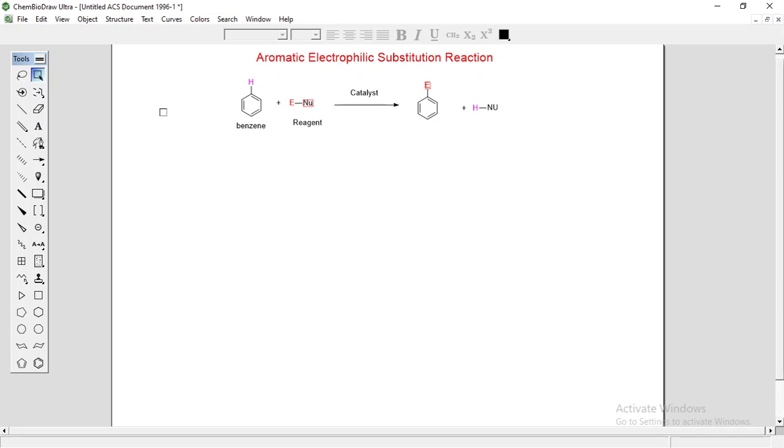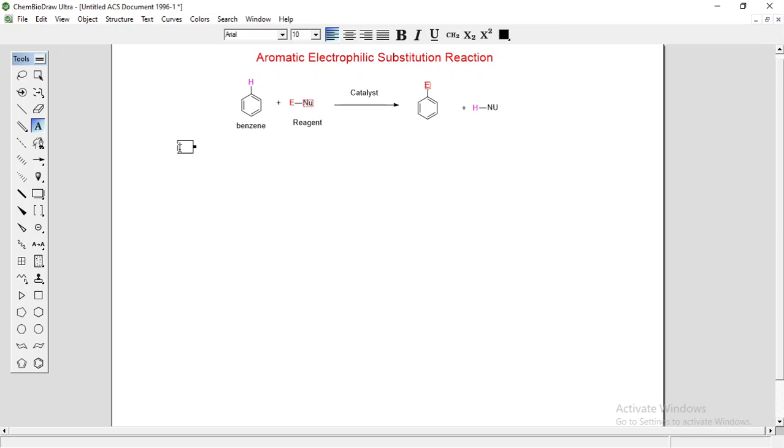Now let's see the mechanism of this reaction. Reaction mechanism is nothing but the step by step explanation of your reaction, how bond formation and bond breaking takes place during the formation of product.